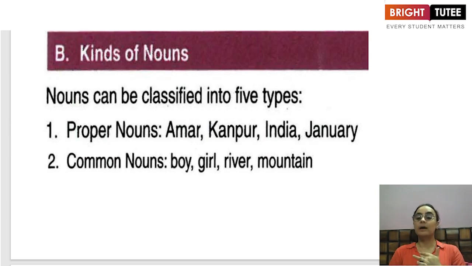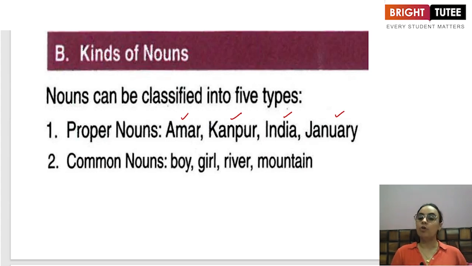When I talk about a proper noun, proper means the proper name of a person or a place or a name, something which is unique in nature. For example, Amar, Kanpur, India, January, these are all proper nouns.